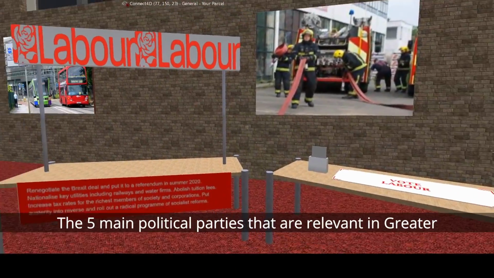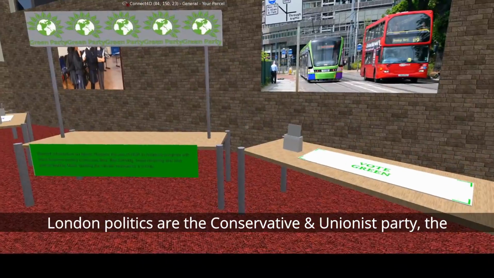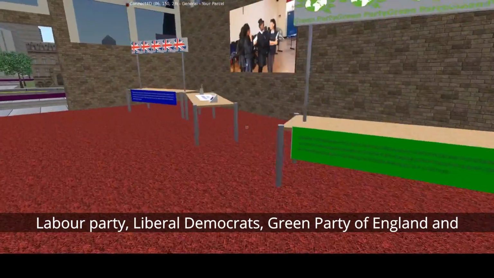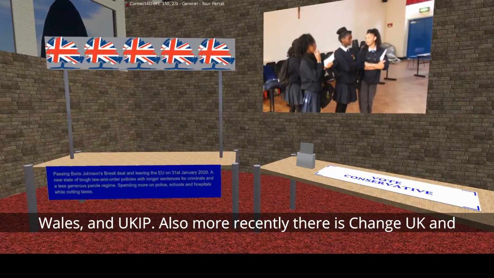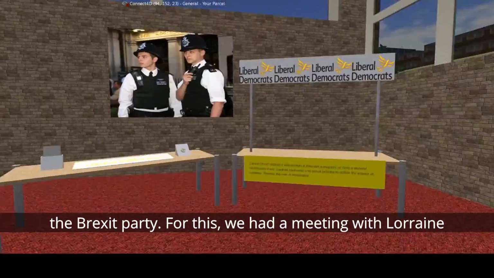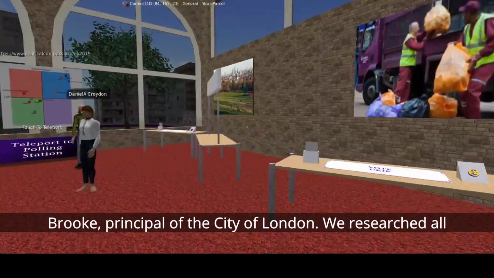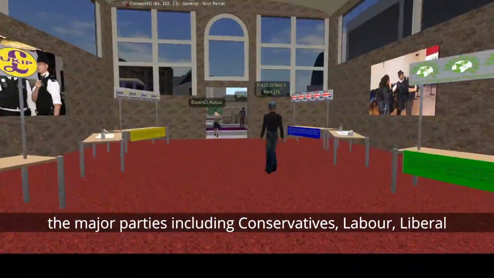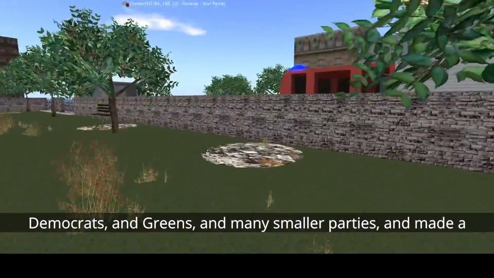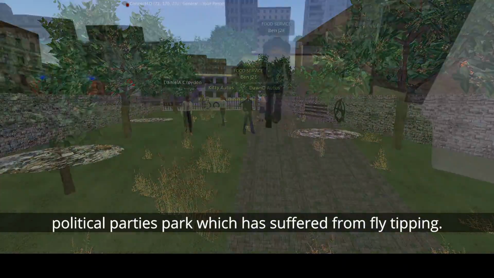The 5 main political parties that are relevant in Greater London politics are the Conservative and Unionist Party, the Labour Party, Liberal Democrats, Green Party of England and Wales, and UKIP. Also, more recently, there is Change UK and the Brexit Party. For this, we had a meeting with Lorraine Brooke, Principal of the City of London. We researched all the major parties, including Conservatives, Labour, Liberal Democrats and Greens, and many smaller parties, and made a political parties park which has suffered from fly tipping.